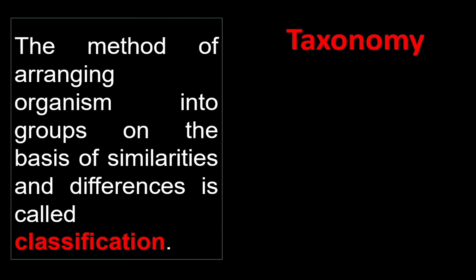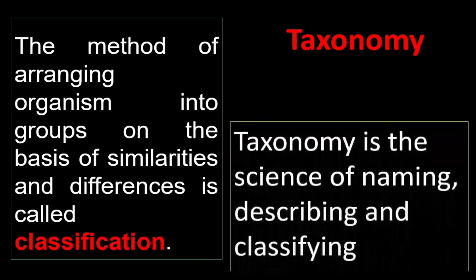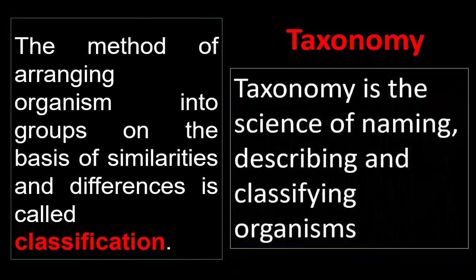Classification is a method, it is a process, and the word taxonomy is related to classification. Then what is taxonomy? Taxonomy is the study. Classification is the process. Taxonomy is the science of naming, describing and classifying organisms. In taxonomy, new organisms are identified and a name is given. After giving a name, the organisms are described and grouped.